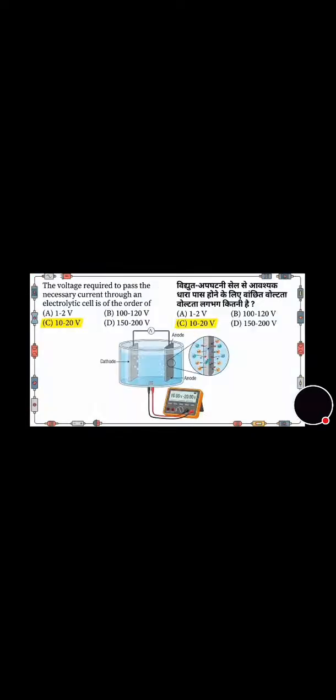Now move towards the next question. The voltage required to pass the necessary current through an electrolytic cell is of the order of what? And its correct answer is option C, that is 10 to 20 volt.